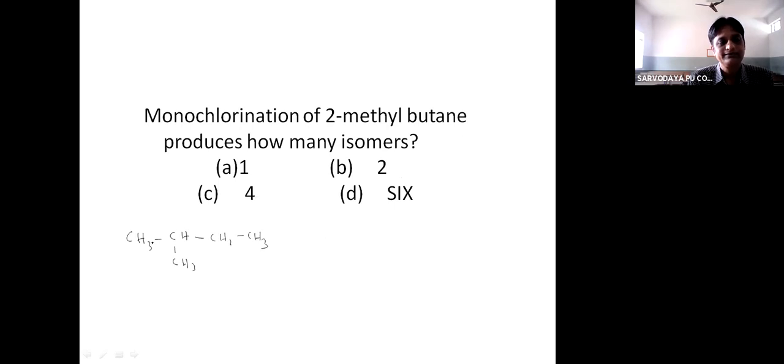See here, monochlorination, Cl2. See, this is a primary carbon atom. This is a secondary carbon atom.